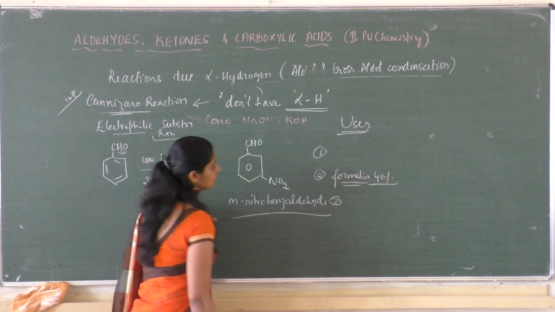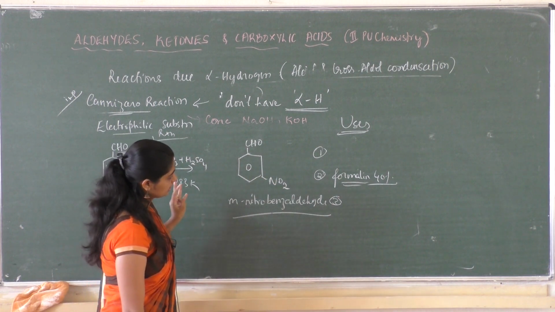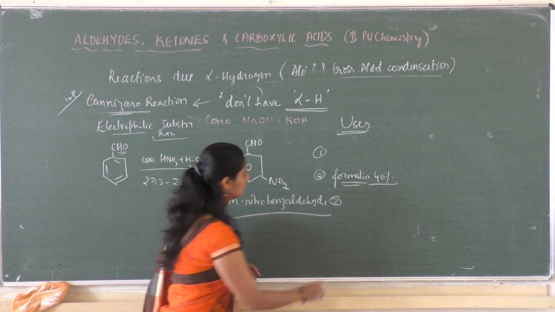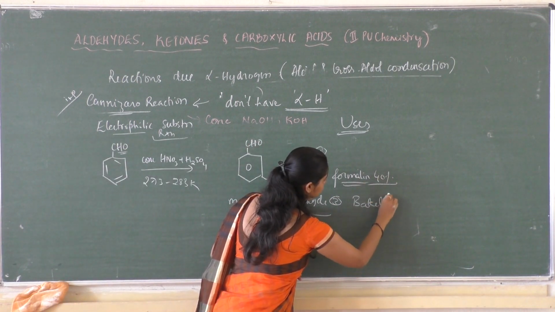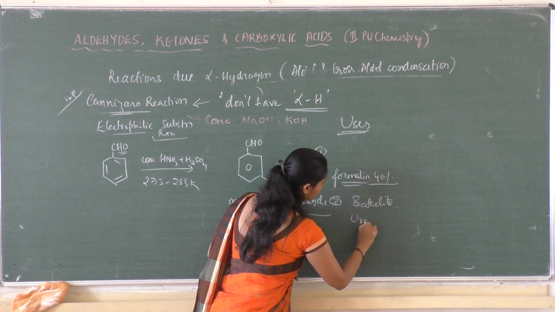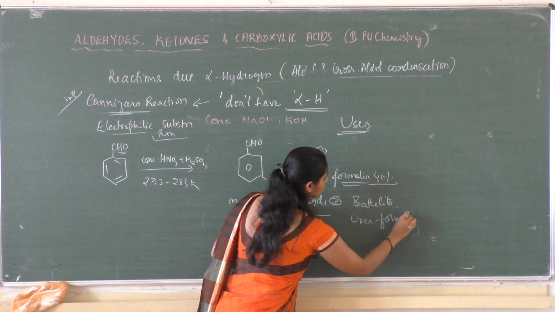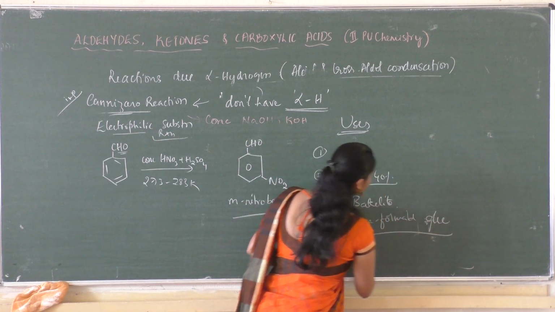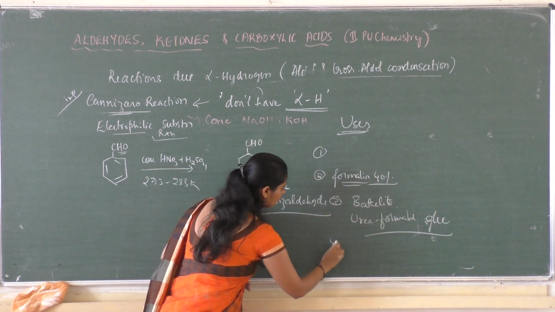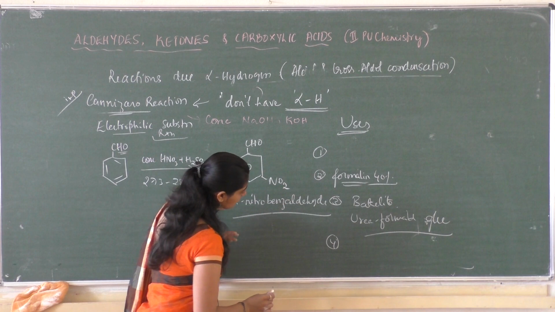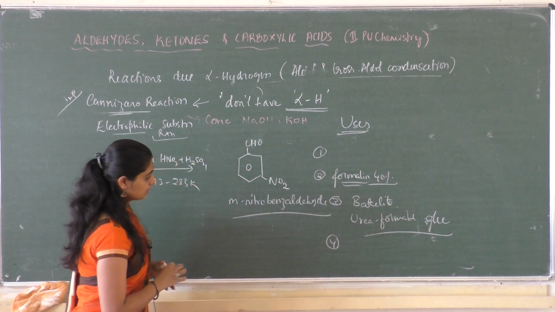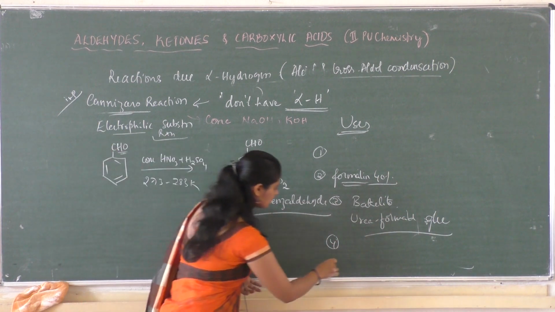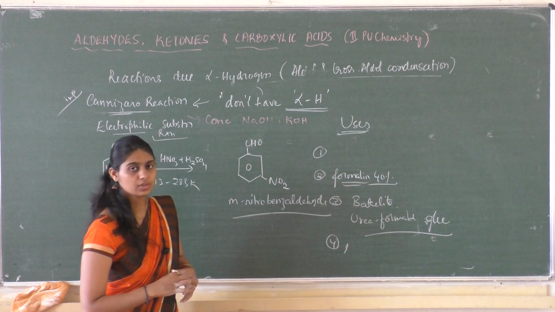Aldehydes as well as ketones are used for the synthesis of polymeric products like bakelite and urea formaldehyde resin, urea formaldehyde glue, and compounds like camphor and vanillin are famously known for their flavors and odor.